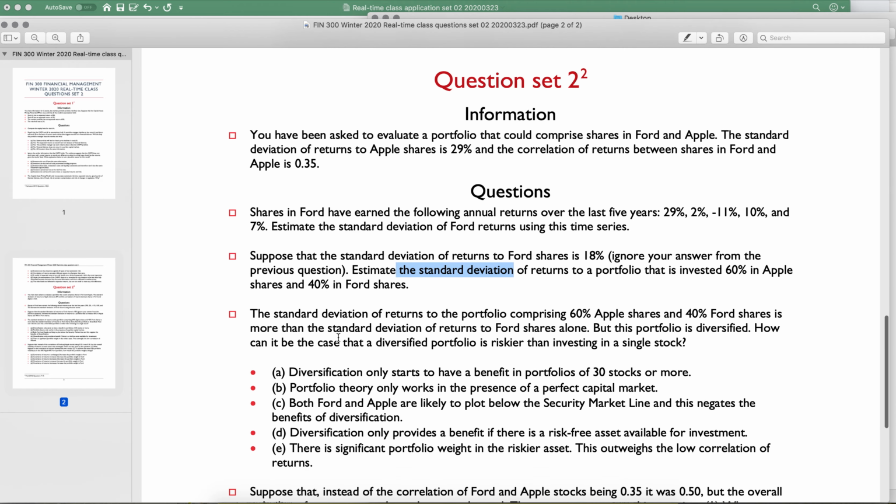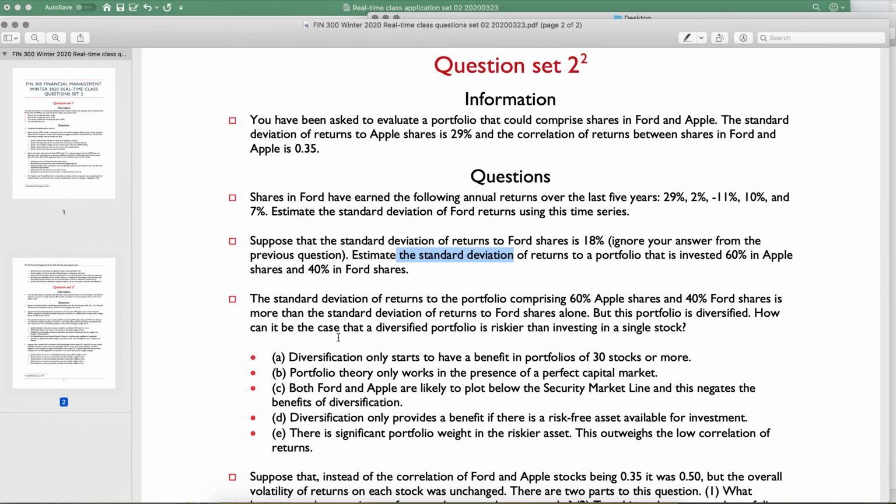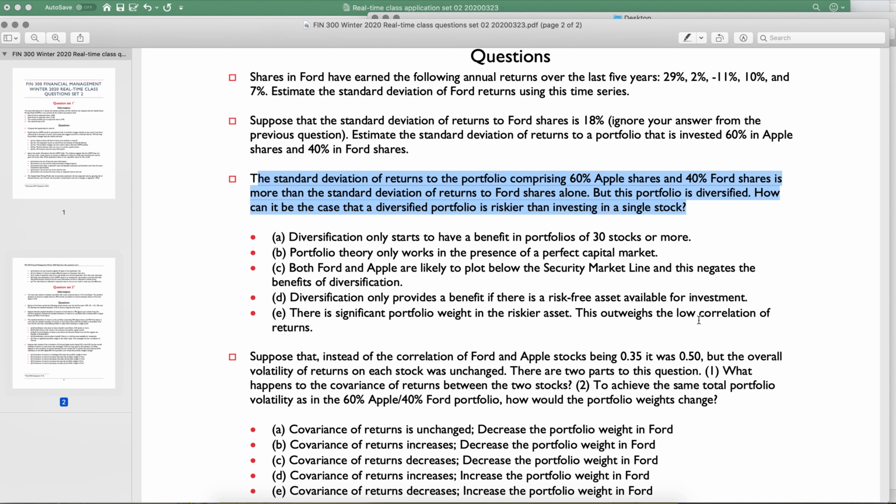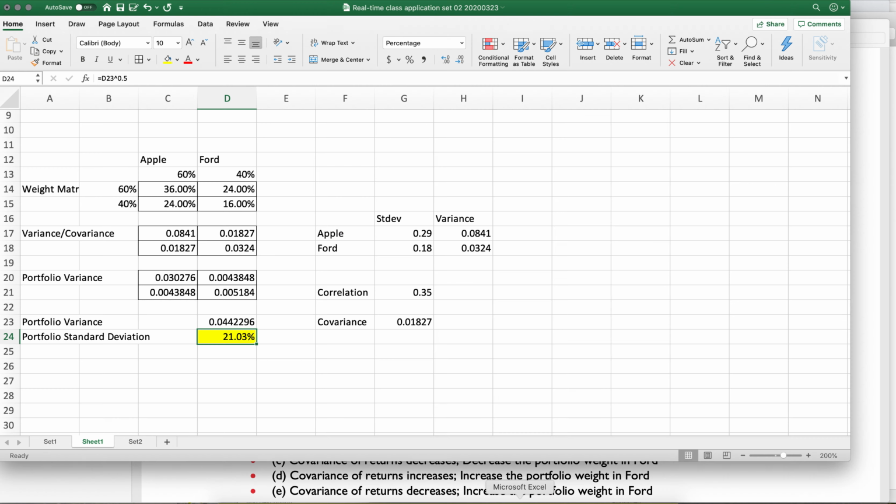All right, this is problem set 2, question set 2, question C, I guess. The standard deviation of returns to the portfolio comprising 60% Apple and 40% Ford is more than the standard deviation of returns of Ford alone, but this portfolio is diversified. How can it be the case that a diversified portfolio is riskier than investing in a single stock? Okay, so let me just show you the portfolio first.